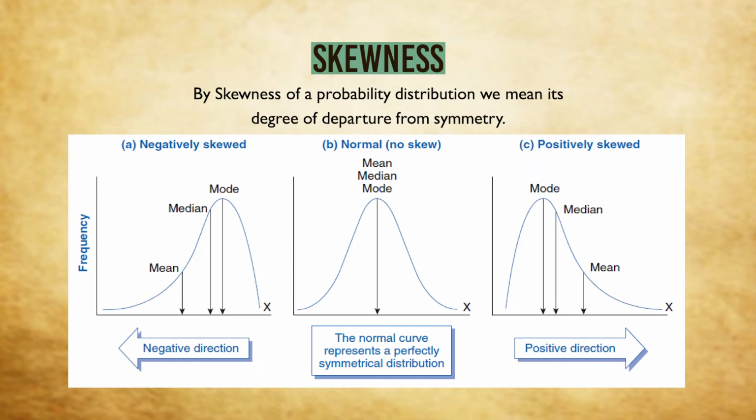It can very easily be seen that for a symmetric distribution, mean, median and mode are the same. For a positively skewed distribution, mean is greater than median and that is greater than mode. On the other hand, for a negatively skewed distribution, mean is less than median and that is less than mode.